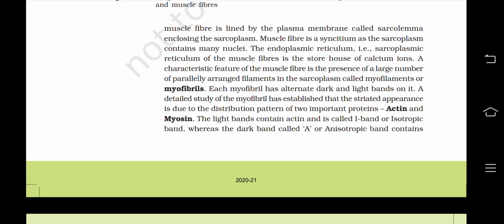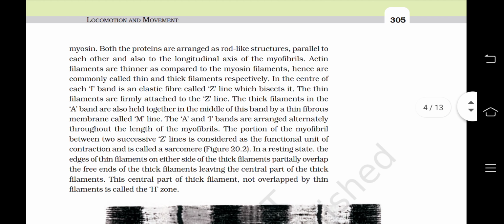The endoplasmic reticulum, that is the sarcoplasmic reticulum of the muscle fiber, is the storehouse of calcium ions. A characteristic feature of the muscle fiber is the presence of a large number of parallelly arranged filaments in the sarcoplasm called myofilaments or myofibrils. Each myofibril has alternate dark and light bands on it. A detailed study of the myofibrils has established that the striated appearance is due to the distribution pattern of two important proteins, actin and myosin. The light bands contain actin and are called I bands or isotropic bands, whereas the dark bands called A or anisotropic bands contain myosin.